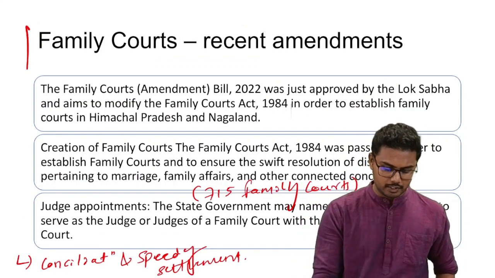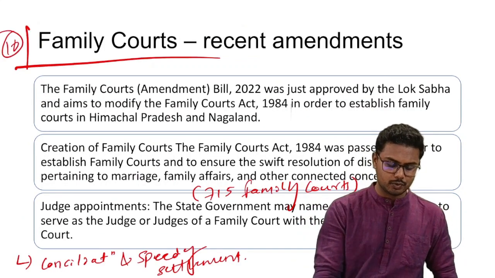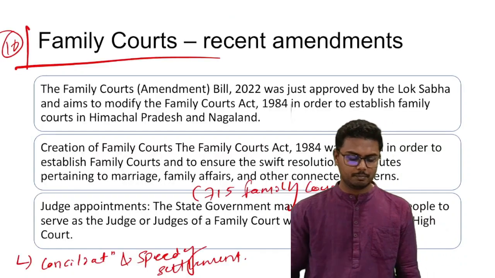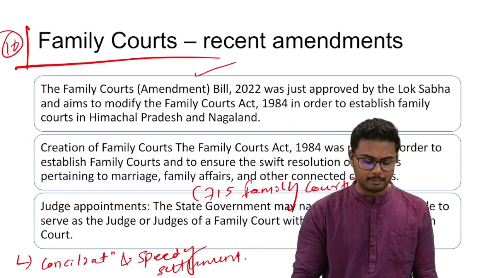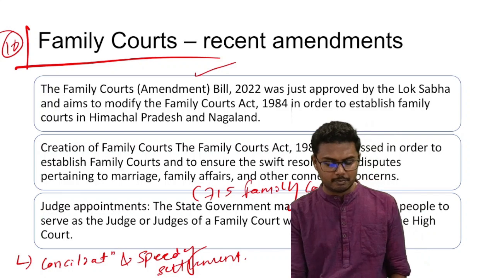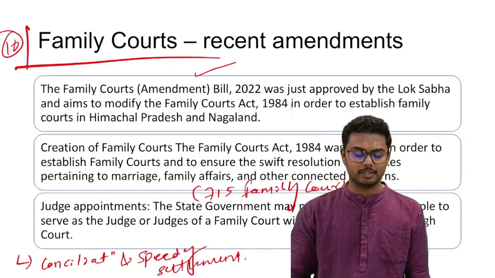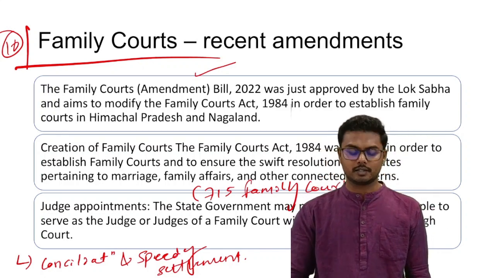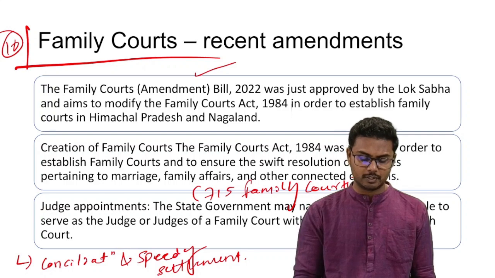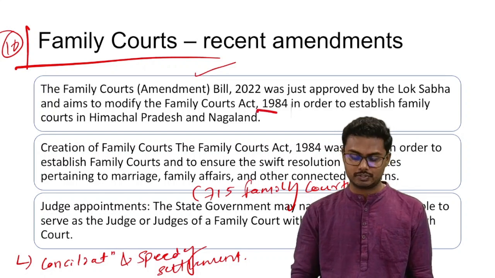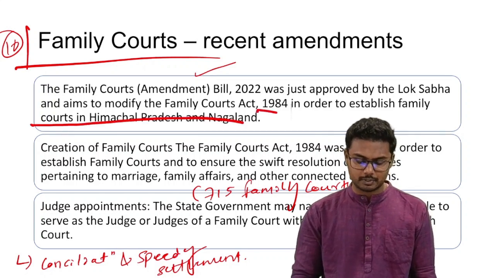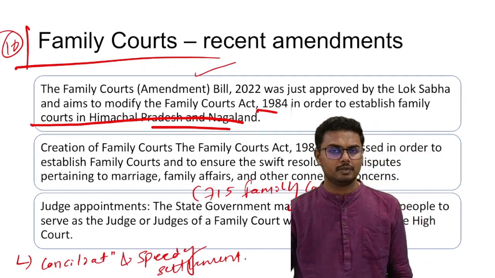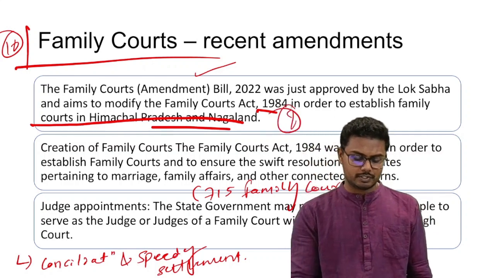Alright. Next, family courts was in news. Why was it in news? Because an amendment bill, that is Family Courts Amendment Bill of 2022, was approved by the Lok Sabha, and it concerns modification of the Family Courts Act of 1984 in order to establish family courts in Himachal Pradesh and Nagaland. Why is it necessary, or why was it necessary?